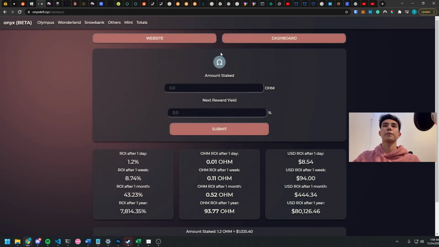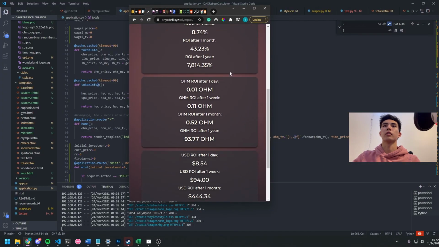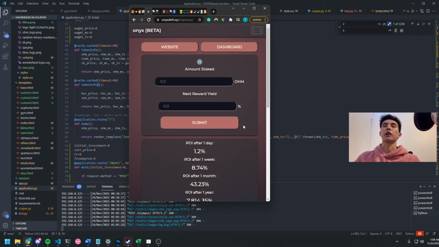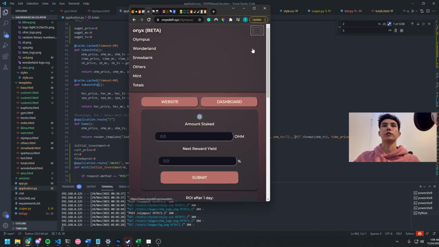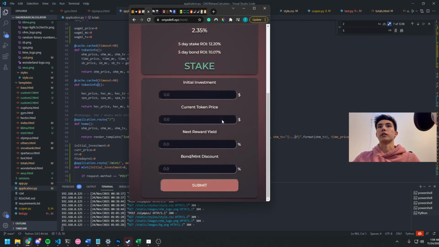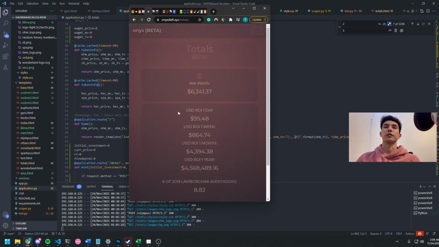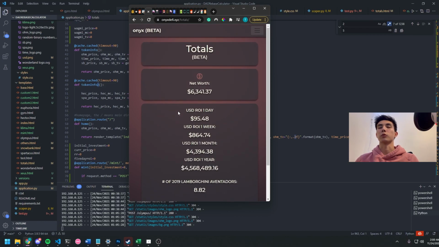We have the 3 right here, and then this big one in the middle. They all start to stack on each other, so it's completely optimized for mobile viewing. Minting is the same. They all stack after a while. Totals also stacks. I put a lot of effort into making sure that it worked well for mobile users as well.